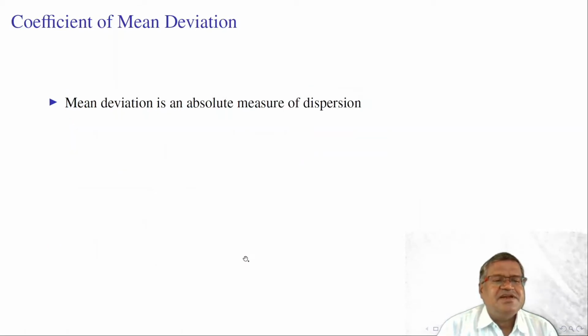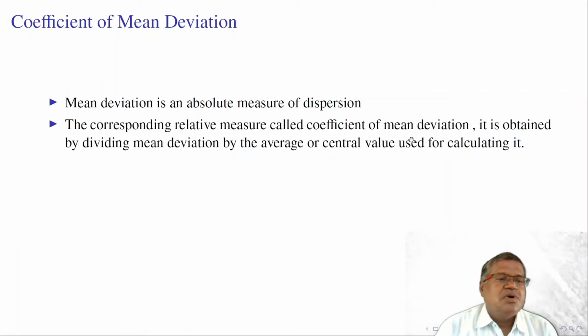The mean deviation is an absolute measure of dispersion. We have already discussed that there are two types of measures of dispersion. One is the absolute measure, which has the same unit of measurement as the observations for which it is calculated. So the mean deviation, as an absolute measure of dispersion, also has the same units of measurement, like meters, centimeters, height in kgs, like that.